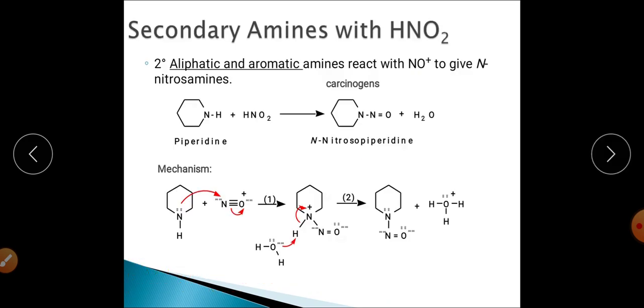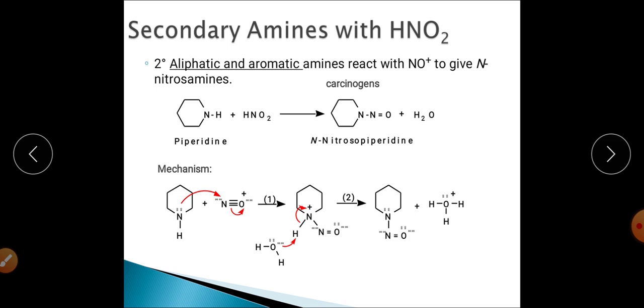So this is a very good method, and this is the mechanism by which it reacts with nitrous acid. As you know, nitrous acid will release NO positive, and this NO positive will react with the lone pair of electrons present on the nitrogen, like this one, and when it attacks at this particular position it will finally get converted into N-nitrosoamine, that is N-nitrosopiperidine in this case, right?